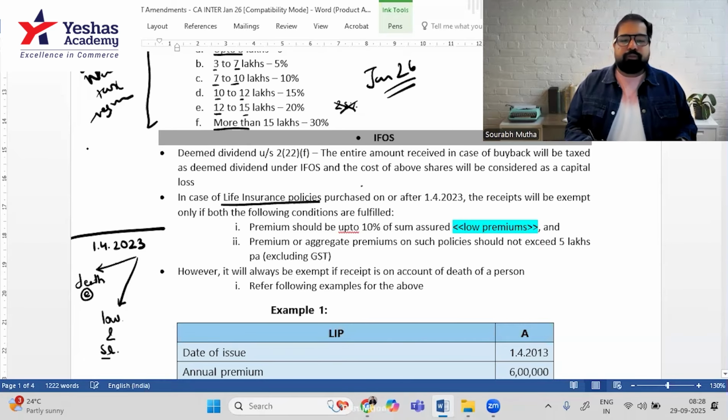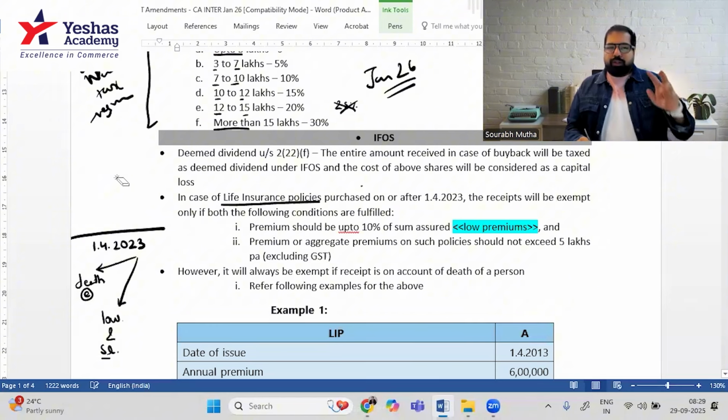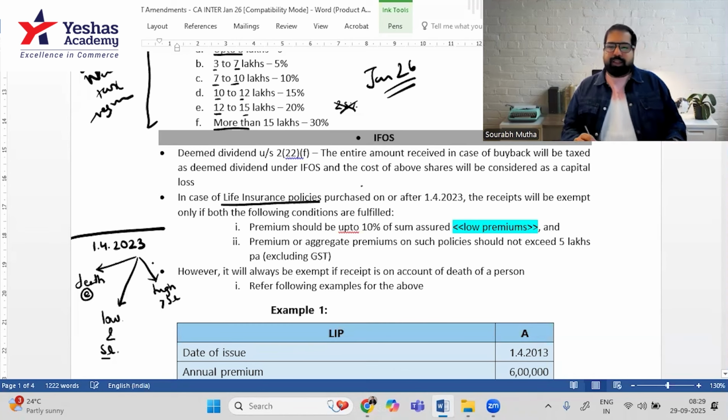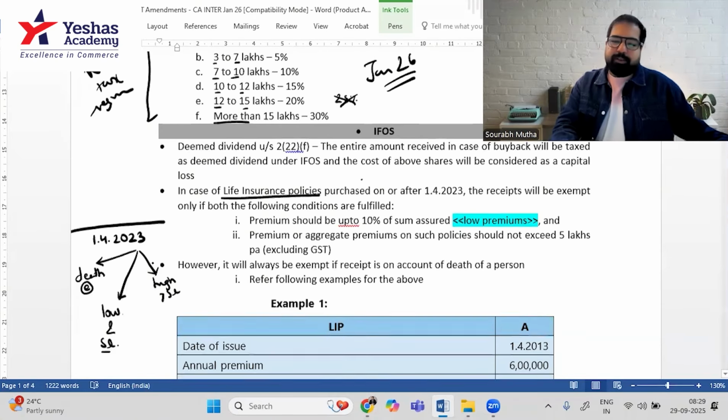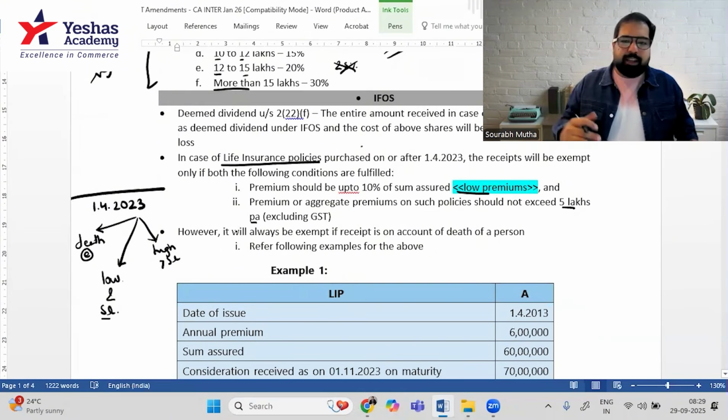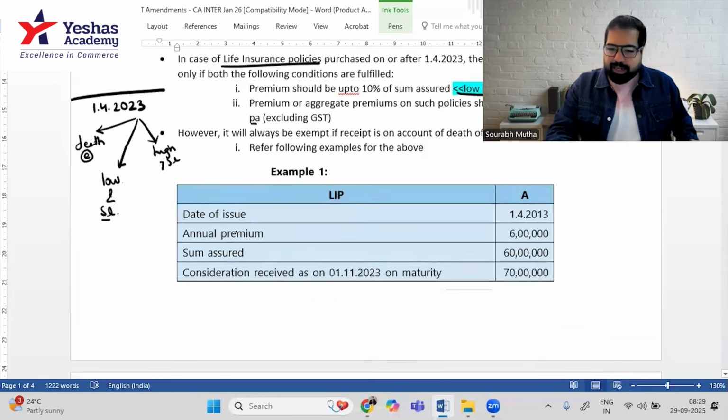On the other hand, a policy of 20 lakh where you pay 2 lakh premium. Is it within 10%? Yes. And is it up to 5 lakh? Yes. Only then will this amount be exempt. So now there are two conditions, earlier one condition. Anything that is high premium or more than 5 lakh will now be taxable. So this is the case. Remember, this is only for life insurance policies issued on and after 1st April 2023. So you also have to check low premium and 5 lakhs per annum. If you've taken multiple policies, again, the aggregate should not be more than 5 lakhs. Let's take an example.